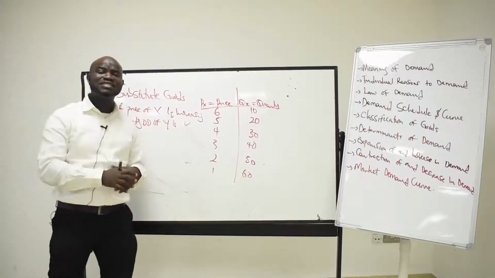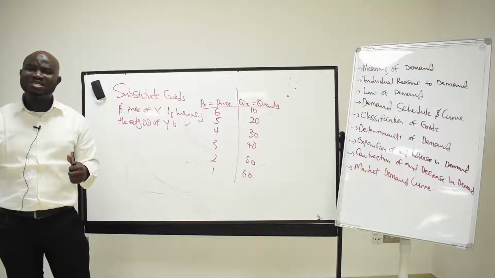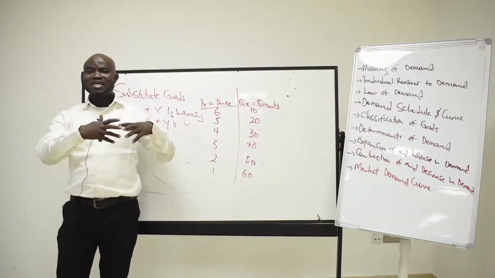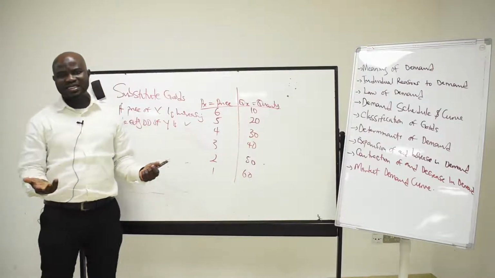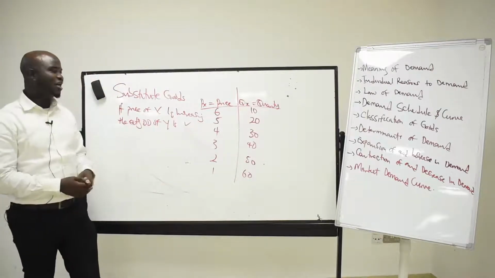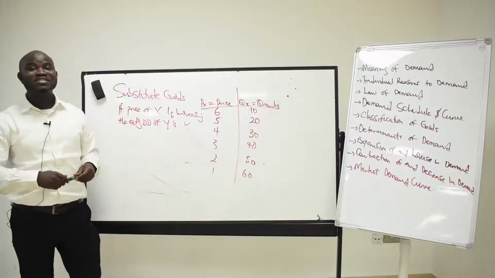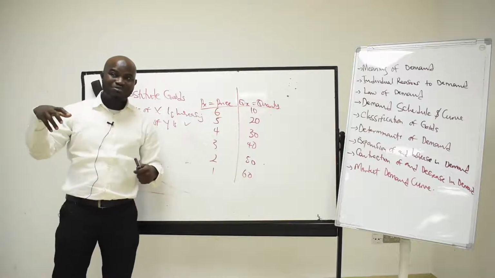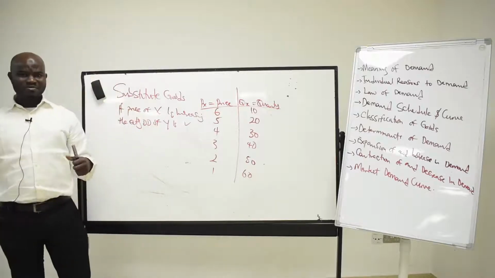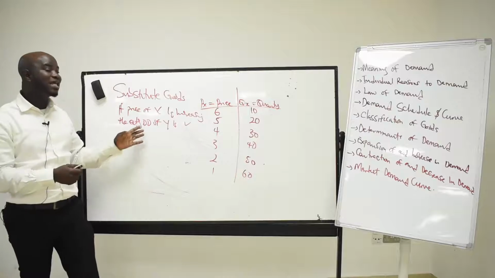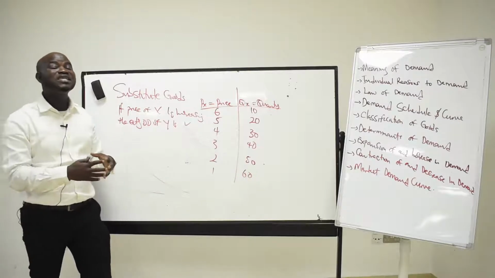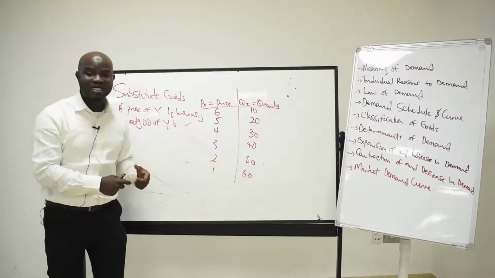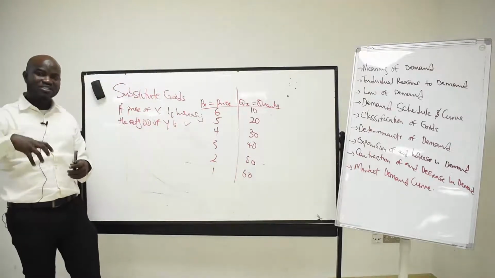A substitute good is a good that has a similar product. Like we said the other time, you can either use Milo or Bonfita. Because that good is a substitute, when the price of one is increasing, the quantity demanded for the other one will also increase. So you need to know here that substitute goods move in the same direction. As the price of one is increasing, the quantity demanded of the other is also increasing.